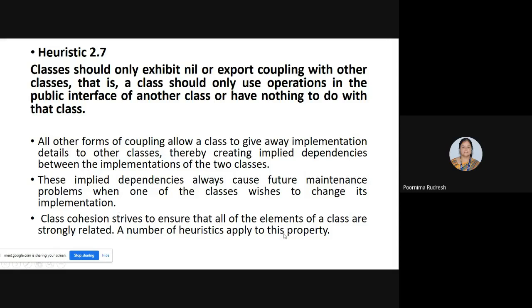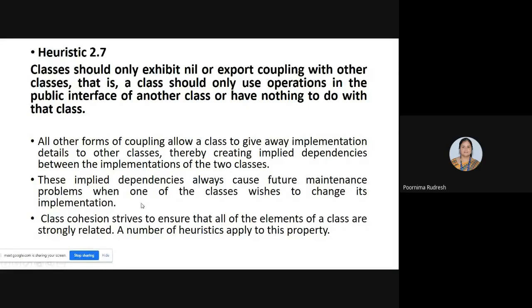A number of heuristics are applied to dependency, and we can apply cohesion within the class.